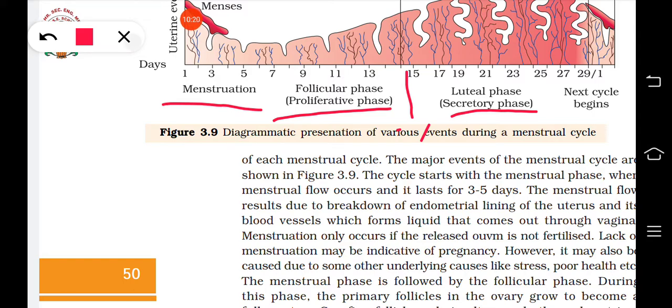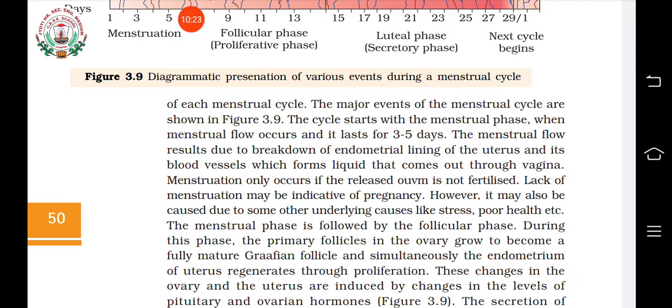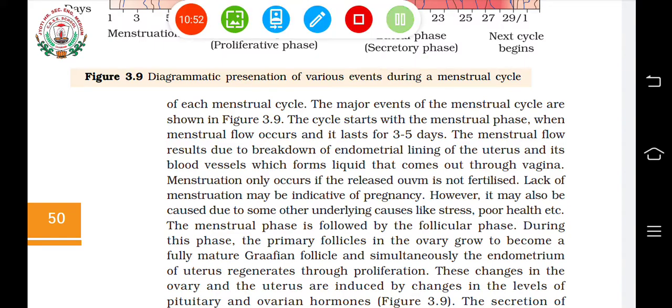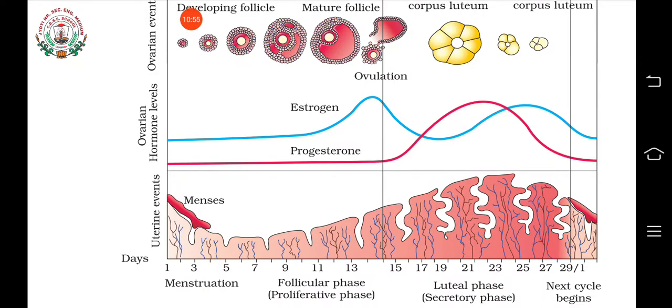Menstruation happens in the uterus, due to the breakdown of the endometrial lining of the uterus and blood vessels. We have already studied this when I was teaching you about the structure of the uterus, the parts of the female reproductive system. I told you the uterus is made up of 3 layers: endometrium, myometrium and perimetrium, isn't it? And the endometrium, the inner layer, is responsible for cyclic changes during the menstrual cycle.